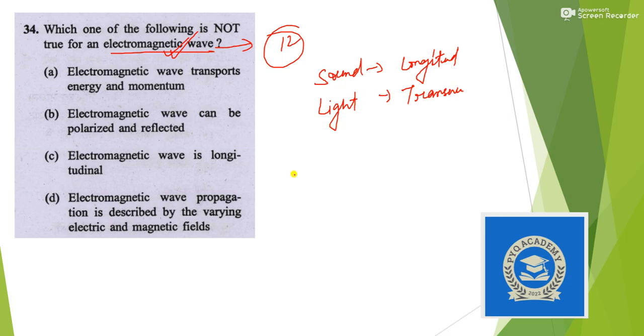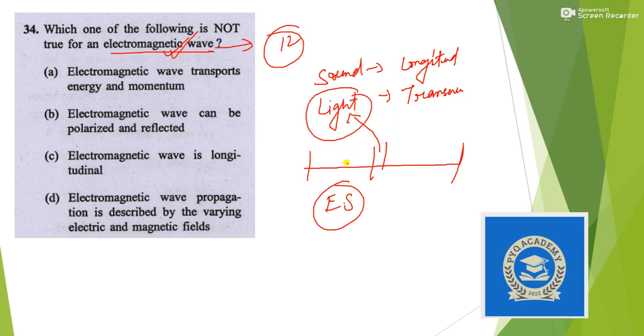Now you must have seen the electromagnetic spectrum, and this electromagnetic spectrum contains visible light. That means visible light is an electromagnetic wave and it is a transverse wave. That means an electromagnetic wave is not a longitudinal wave, and this way we get our answer.